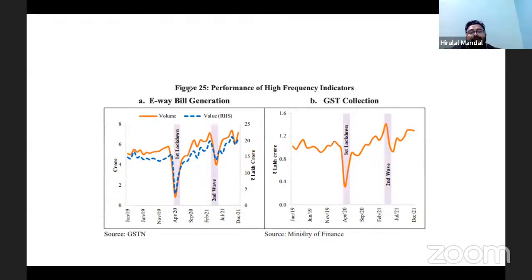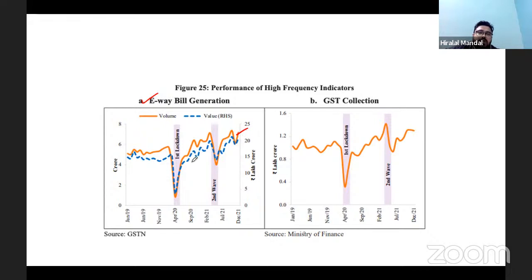For example, e-way bill generation. If more e-way bill generation is happening, it means more conduct of business is happening, and at the same time, it shows a higher transport system. It shows that more and more transportation of goods is happening in the economy.